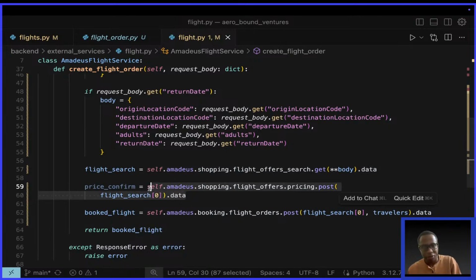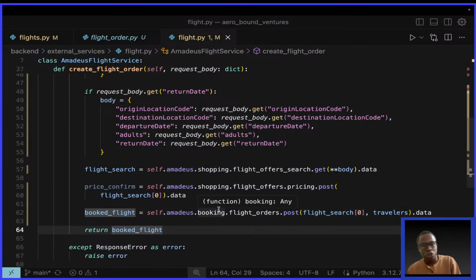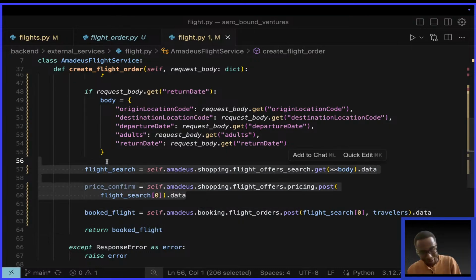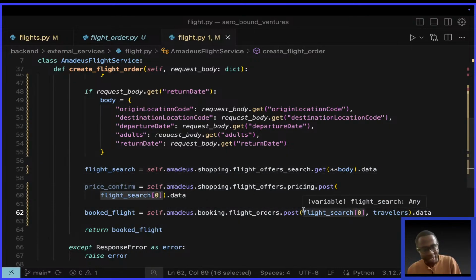After confirming the price, I come here and say amadeus.booking.flight orders.post. Now create an order for that flight and pass in the information of the travelers. Then I can return the booked flight. Should you miss any step here, even if you print the value of flight search at index 0 and log it properly, you'll never get it right. You'll actually cry. I took a lot of time until I understood that there's no other way of doing this.